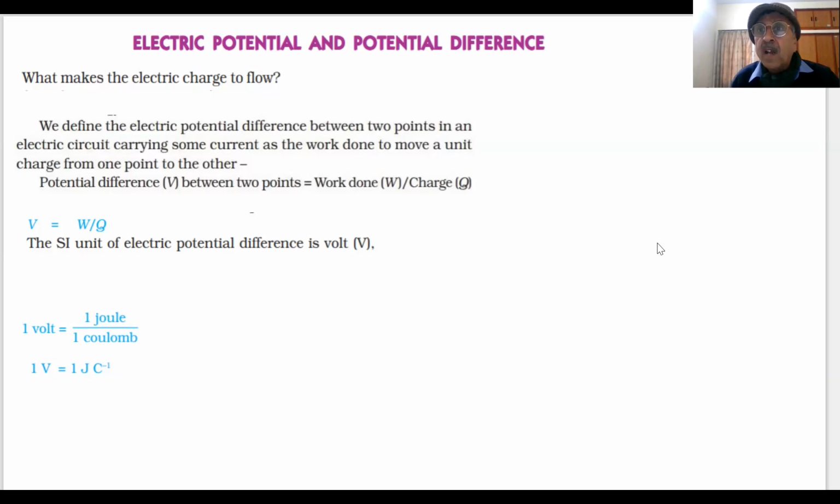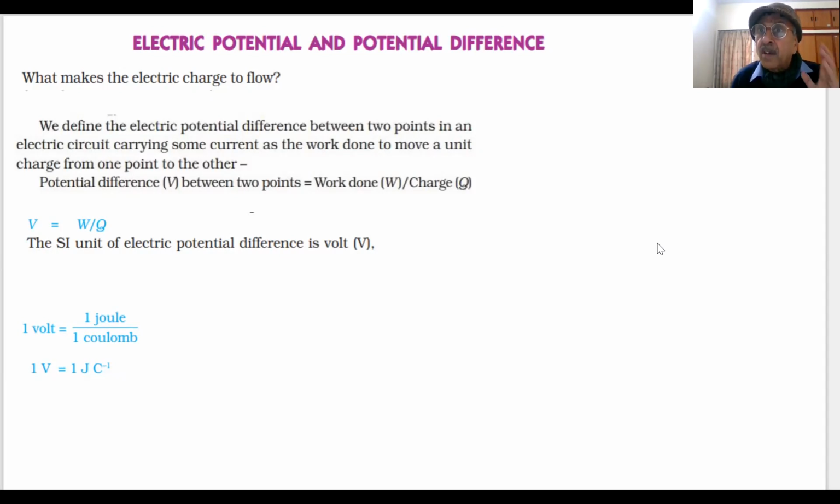In the first lecture, I have given you an introduction: what is electric current and what is an electric circuit. Yes or no? Tell me, students. Be with me. We have discussed electric current. What is electric current? We have said when charge flows, the rate of flow of charge is called electric current. That means the charge which is flowing.